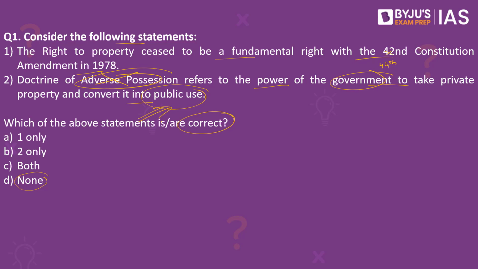Adverse possession basically means, let's say there is an individual who has been living in a particular house for about 12 years. This person eventually goes on to become the owner of that house in spite of not owning any of the title papers. So adverse possession basically means if a property is occupied by someone for more than 12 years, they will be favored in the court of law, not as the owner but as the possessor of that property, and eventually it may also become the property of that person. This is what is called the doctrine of adverse possession.